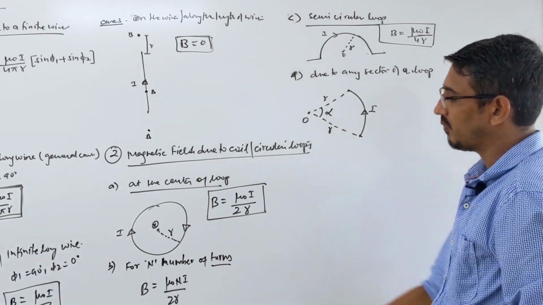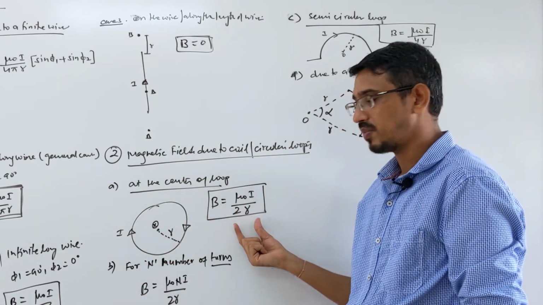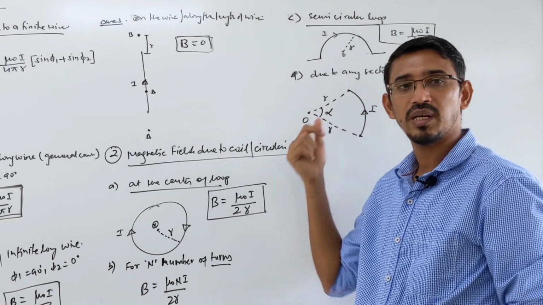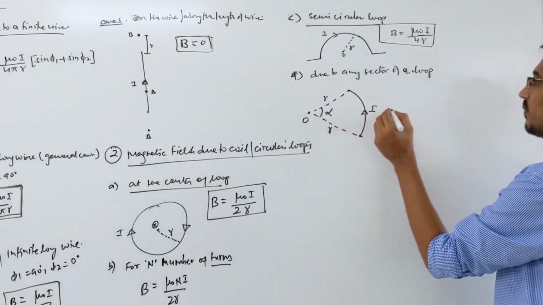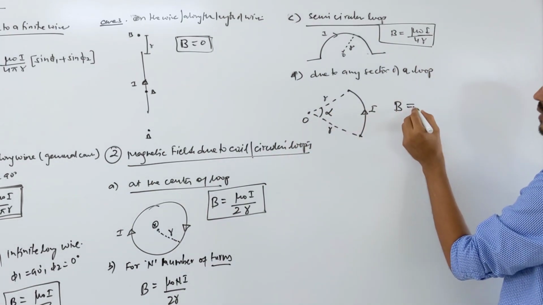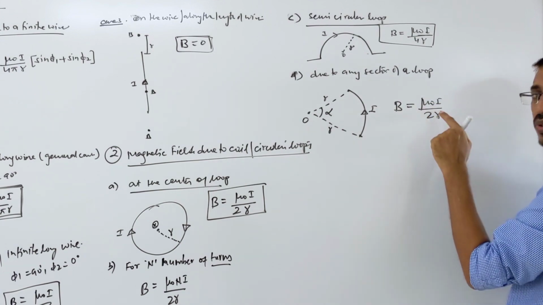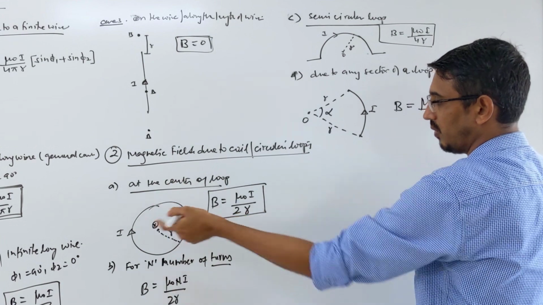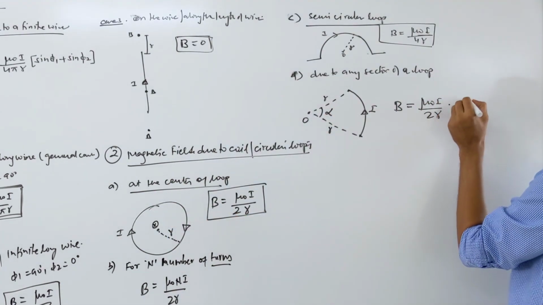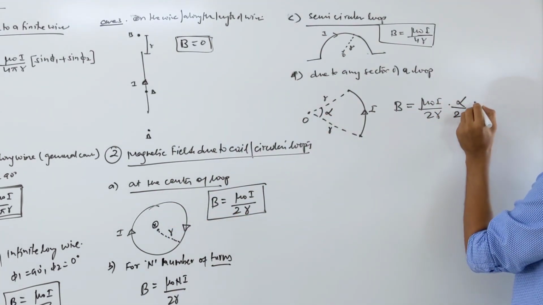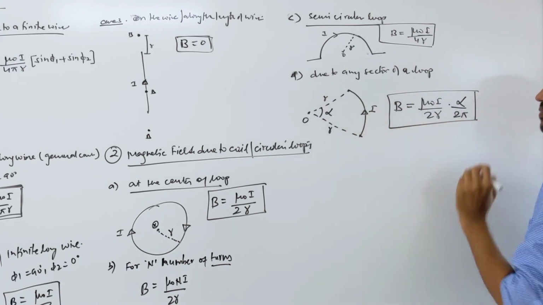Look, the magnetic field due to the full 360 degrees is mu naught I upon 2r. This is due to the complete 360 degree loop, okay. For the angle you want to calculate, you take that angle divided by 360, so you can write alpha by 2 pi. That will be your answer simply.